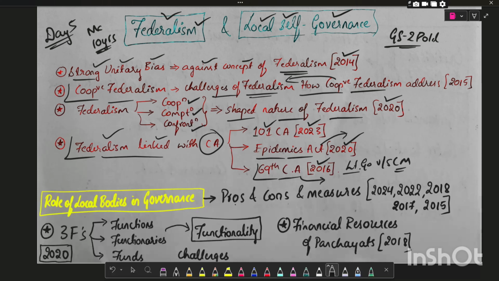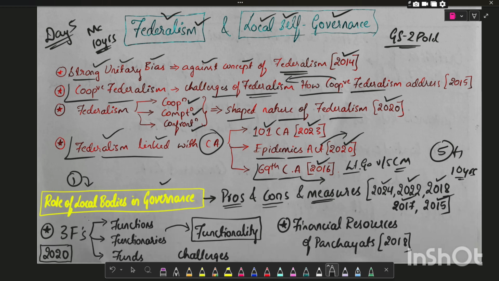Now we'll see what all PYQs were asked on local self-governance. One important type of question is the role of local bodies in improving governance, and they will ask about pros, cons, and measures to suggest. This is repeated multiple times, 5 times in the last 10 years. It was asked in 2024, 2022, 2018, 2017, and 2015.